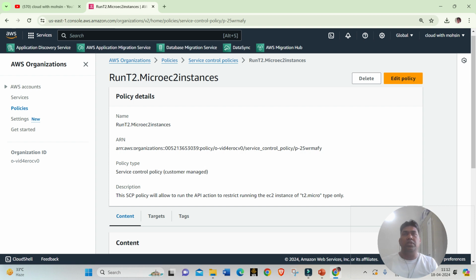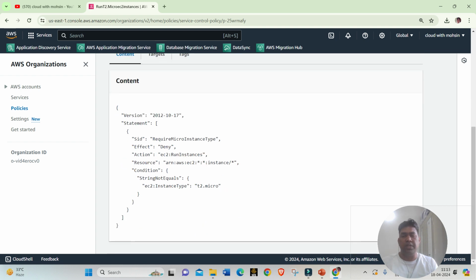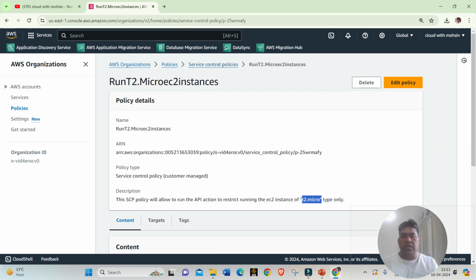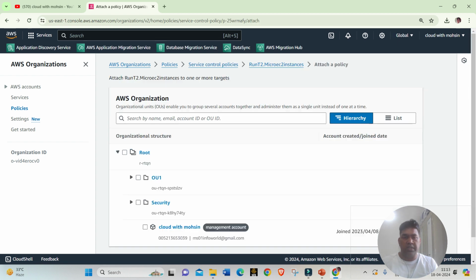Say if you are launching a T3.micro or a C4.large, anything apart from T2.micro, it won't allow you if that SCP has been attached. That is the simplest meaning of this policy. If we go back, we can select this button, go to actions, and delete this policy. And if I want to attach this policy to another account as well, I can click on attach policy.